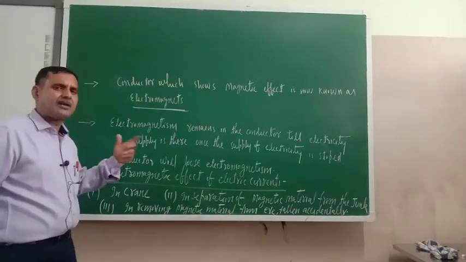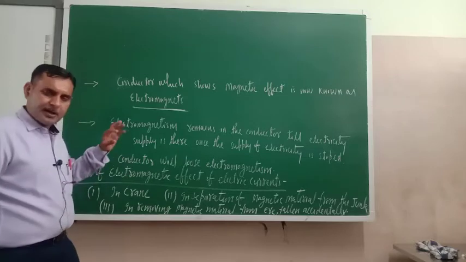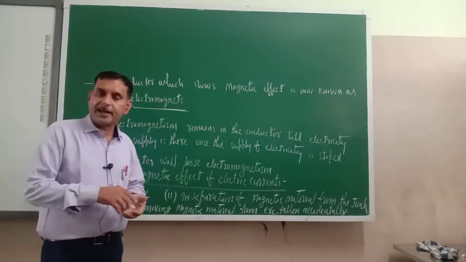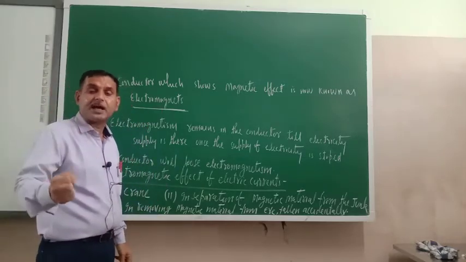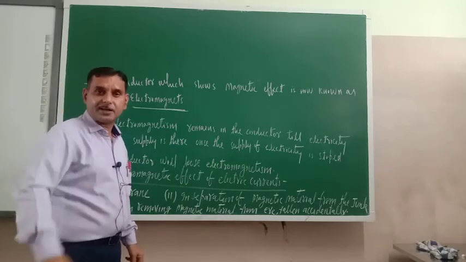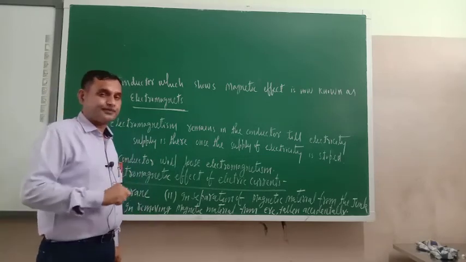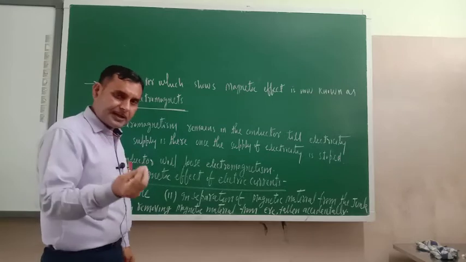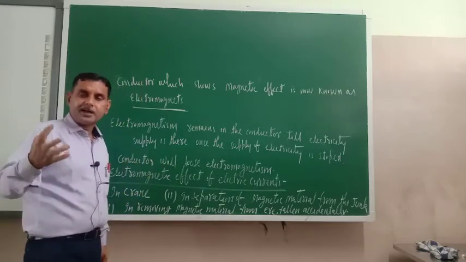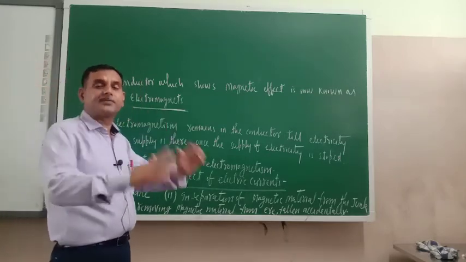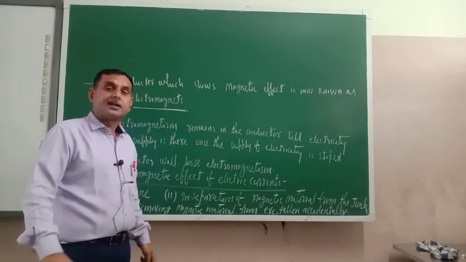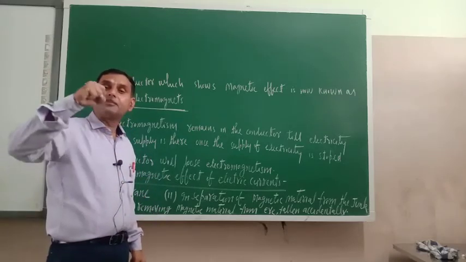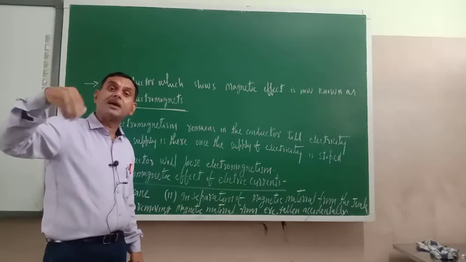Okay, garbage. Next, the crane. You might have seen a crane. A crane is a machine which can lift heavy weight. Try to understand: if a strong electromagnet is fitted at the tip of the crane, then its heavy weight lifting capacity can be increased many-fold.